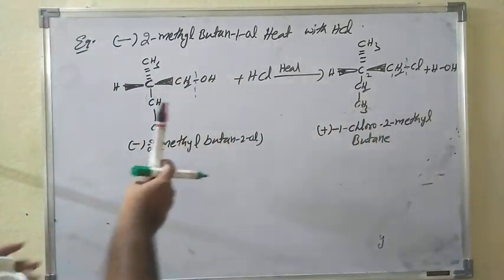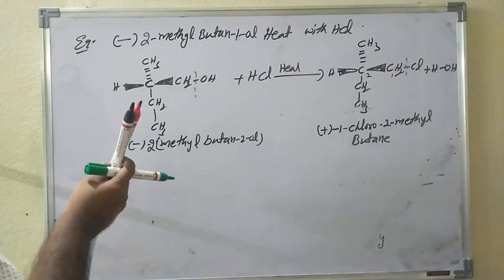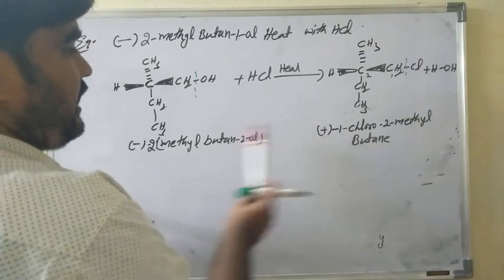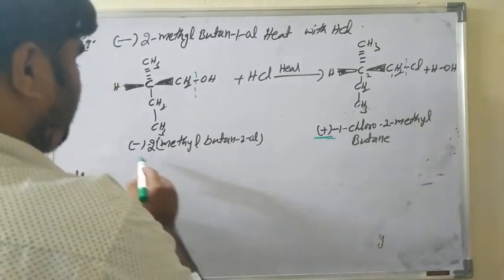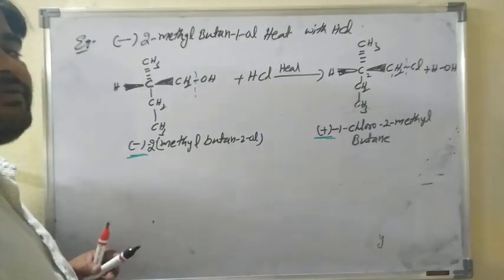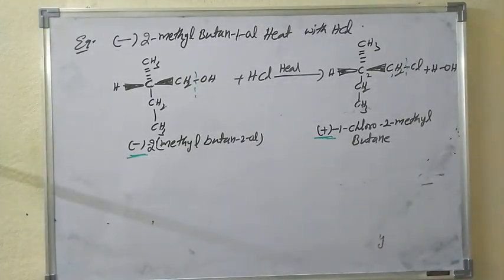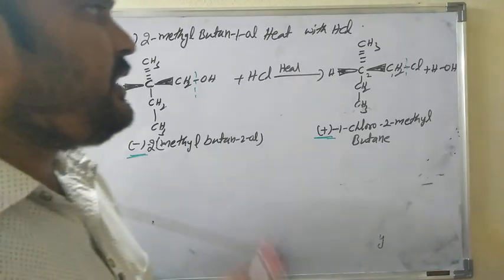So in this retention configuration, one isomer may be dextro rotatory (plus), and another isomer will be levo rotatory. This is the retention configuration.